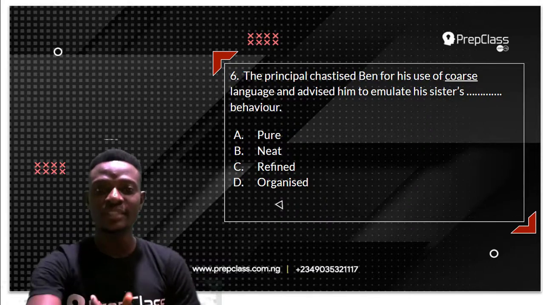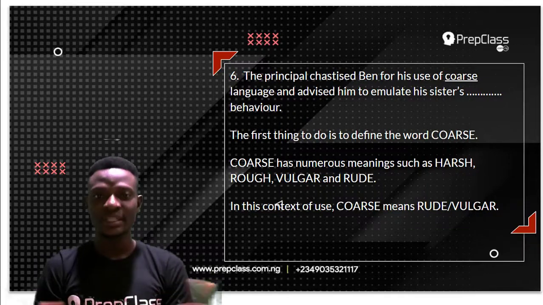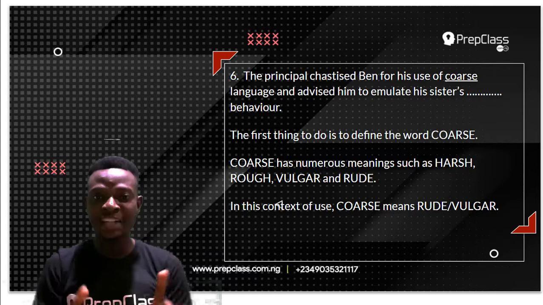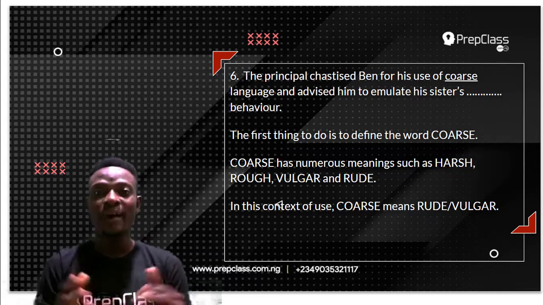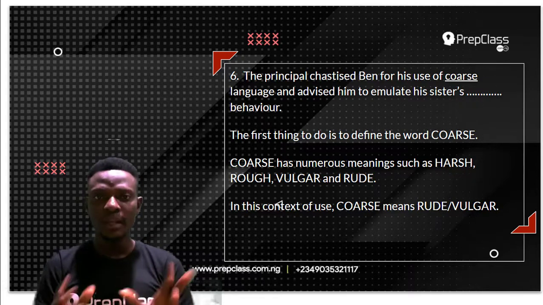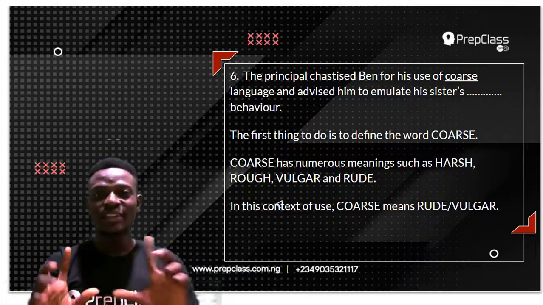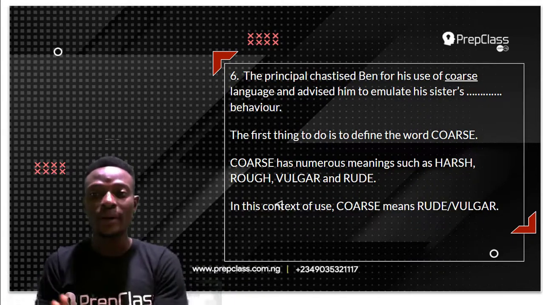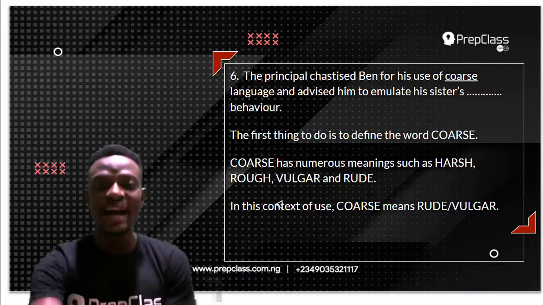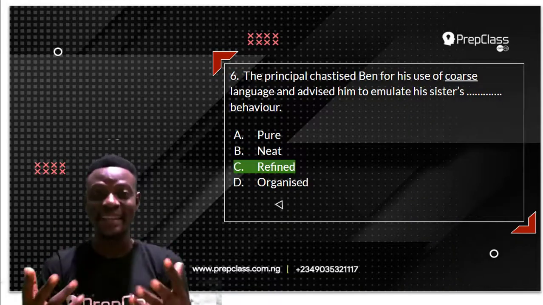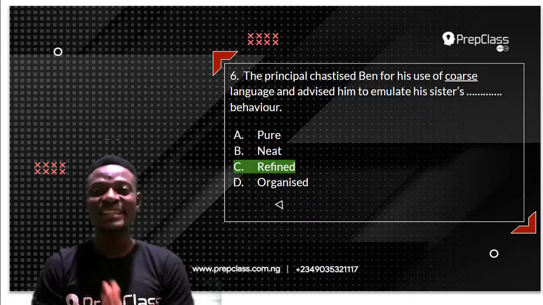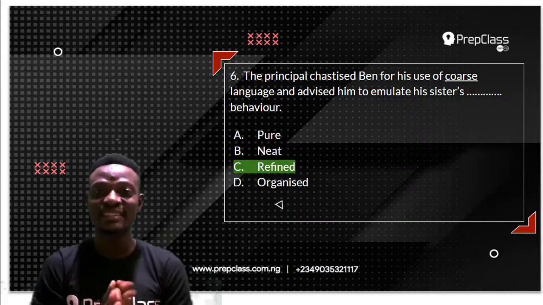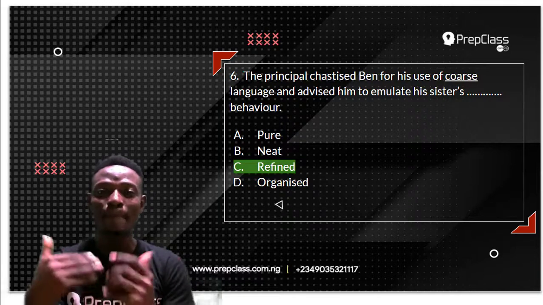Now, the first thing to do is to define the word coarse. The word coarse has numerous meanings such as harsh, rough, vulgar, and rude. But in this context of use, the word coarse most appropriately means rude and vulgar. So, the answer to this question is refined. The principal chastised Ben for his use of coarse language and advised him to emulate his sister's refined behavior.